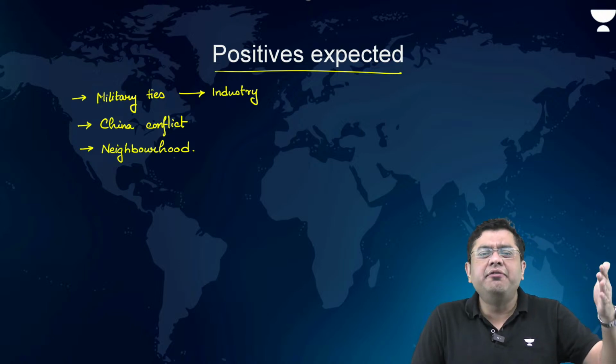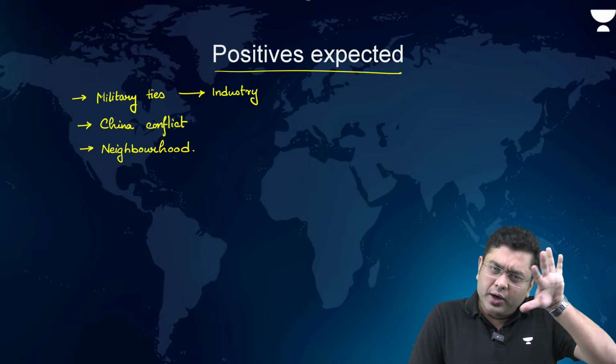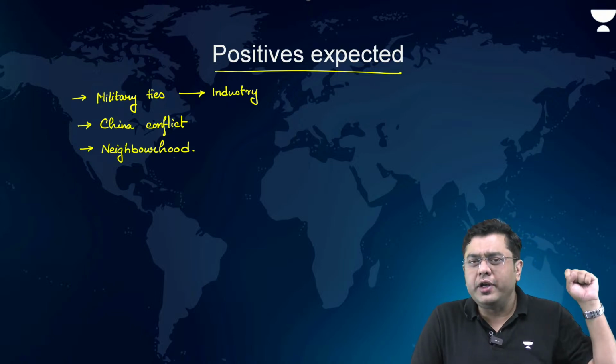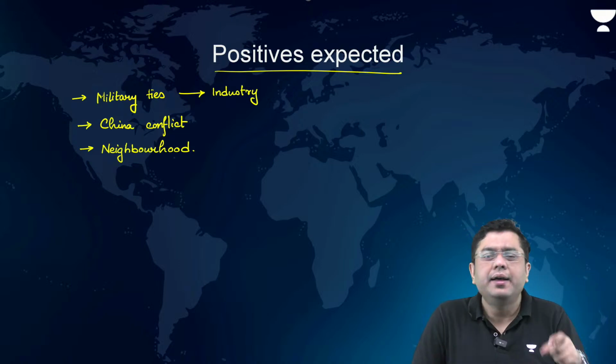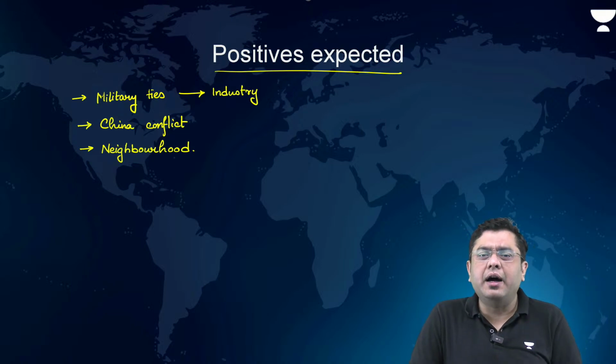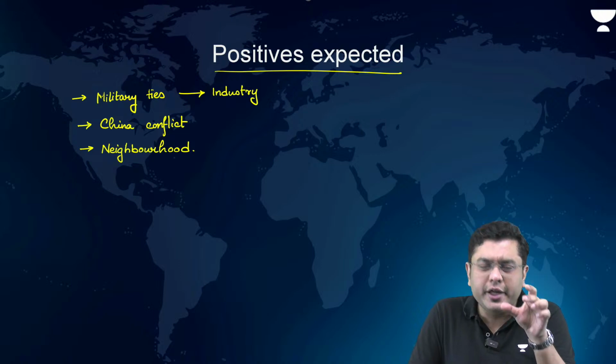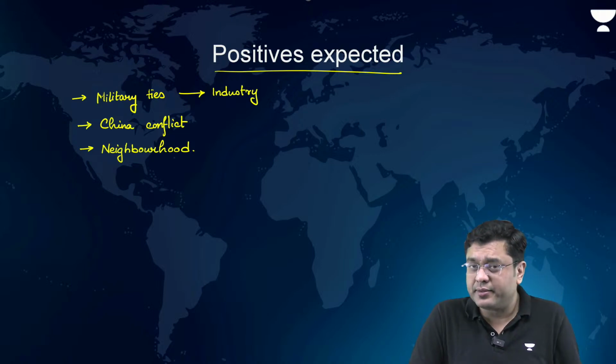The pressures on India owing to these factors are going to ease off, right?